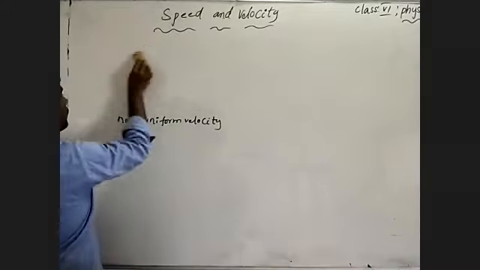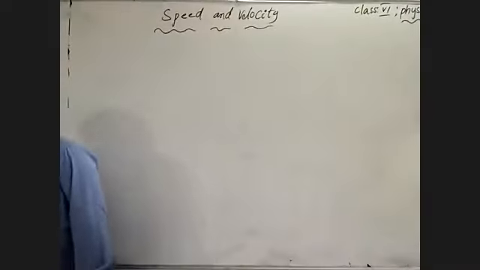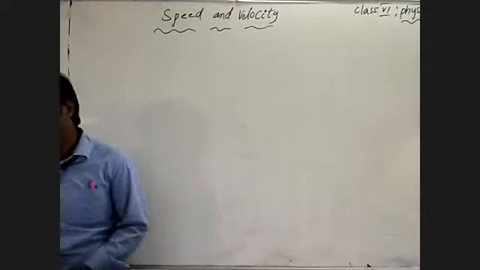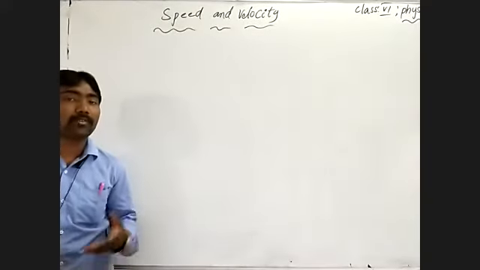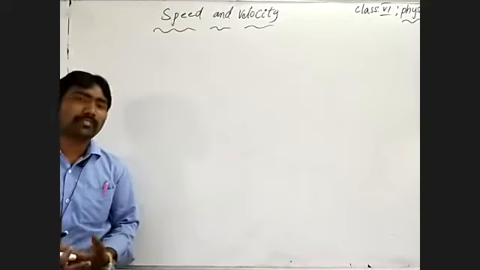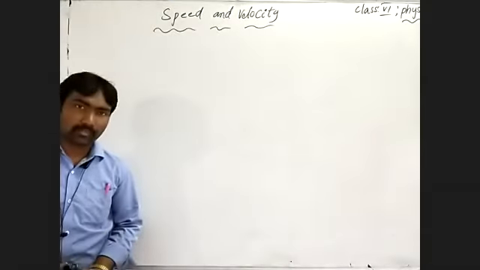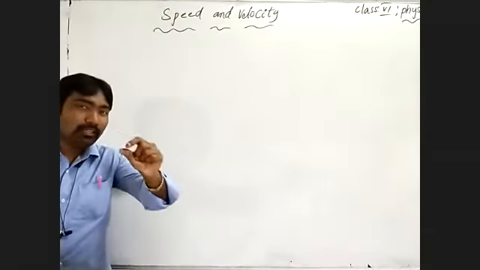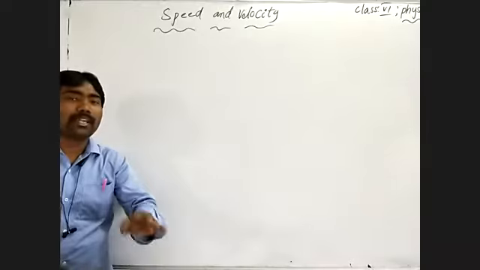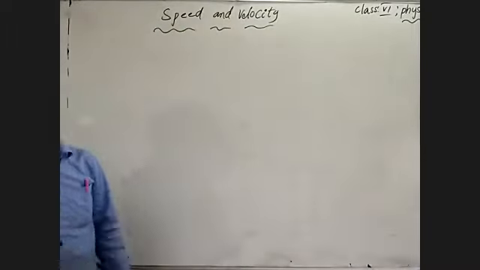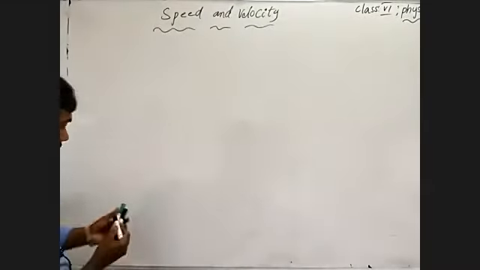See here, instantaneous speed and instantaneous velocity are there. Otherwise, we can say variable speed and variable velocity also. Variable means different speed: in each and every second, the distance covered by the body is different, so speed is different and velocity is also different. Instantaneous means at a particular instant of time. How much speed or velocity the body has at that particular instant is the instantaneous speed or instantaneous velocity. Understand?